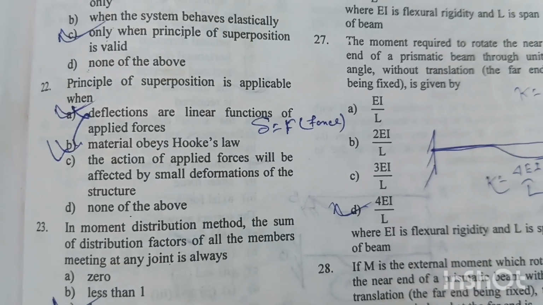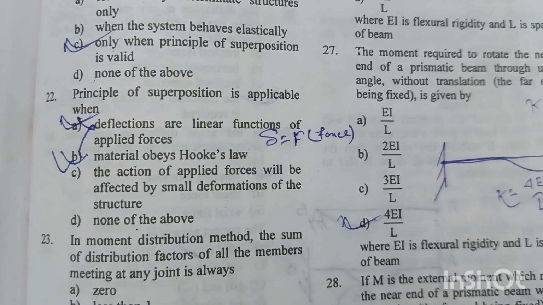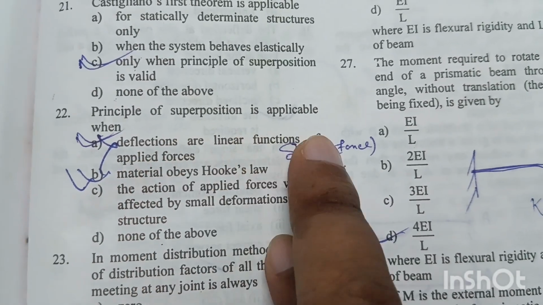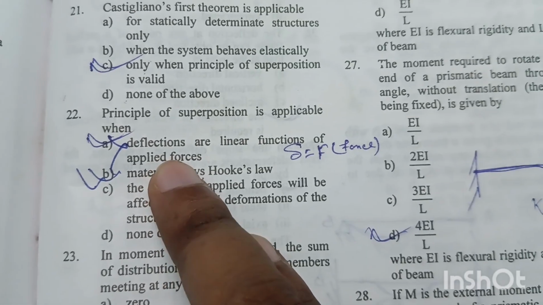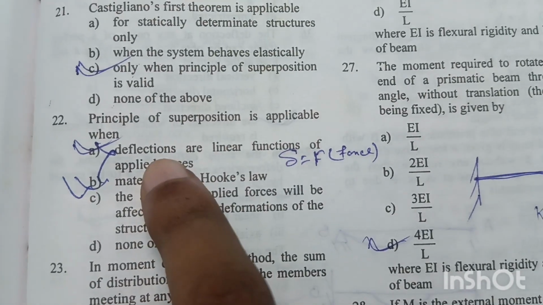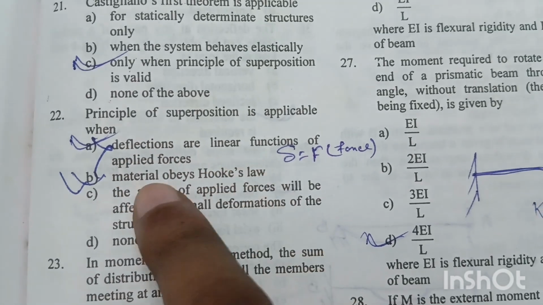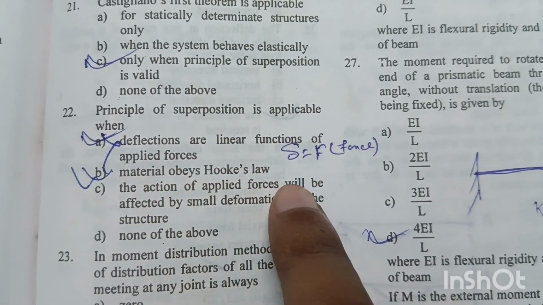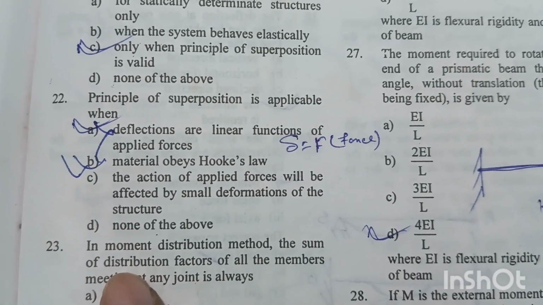Question number 22. The principle of superposition is applicable when deflections are a linear function of applied forces, right? Because we know by the principle of superposition that the relation between deflection and applied forces for a structure is linear, and the material obeys Hooke's law. So options A and B are both correct.